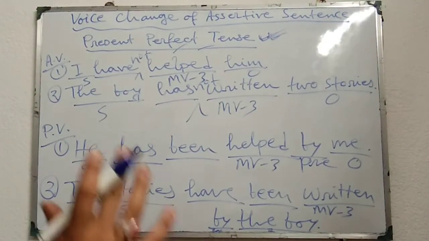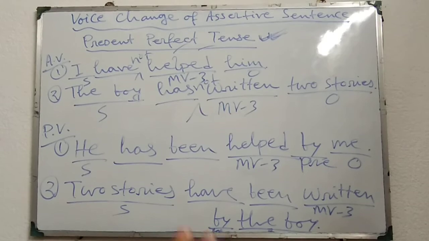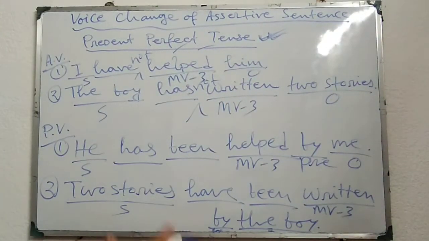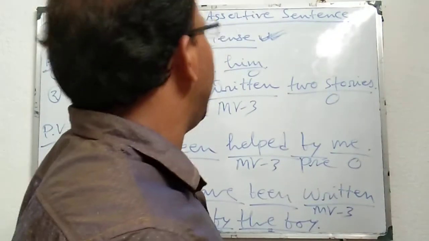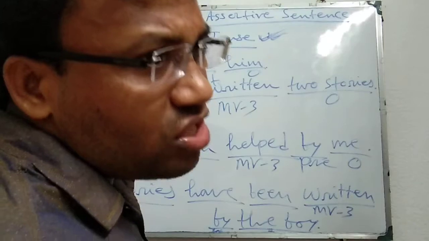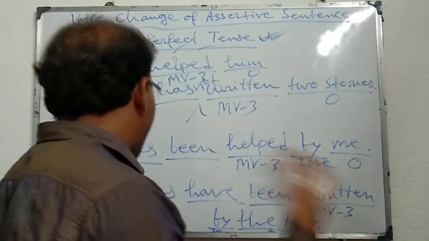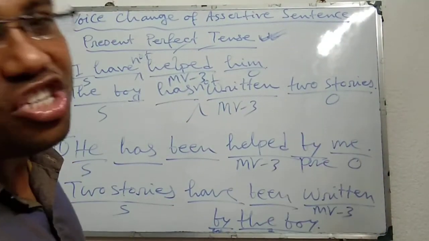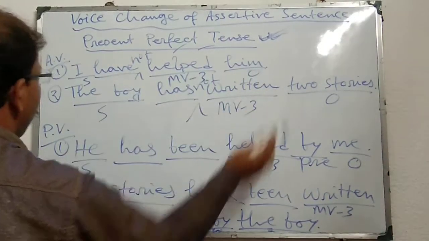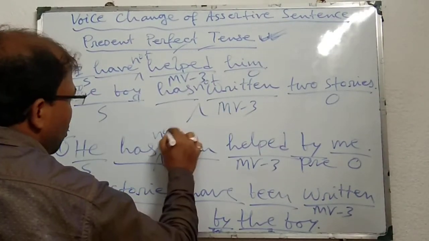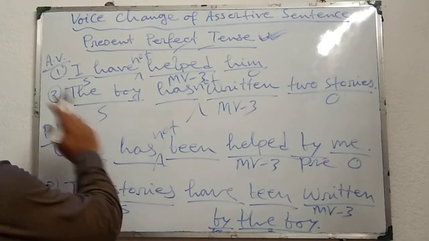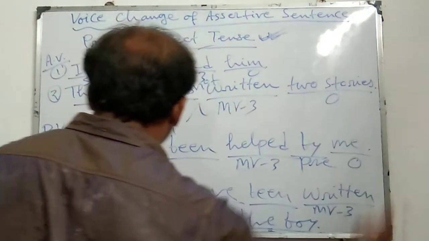If the assertive affirmative sentence is changed into negative, that means if the present perfect tense is in the negative assertive form, then not will be placed just after have or has in both active and passive voices. That's why, I have not helped him. He has not been helped by me. Similarly, the boy has not written two stories.